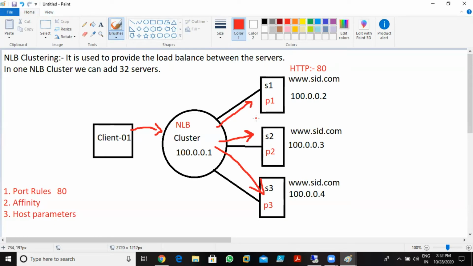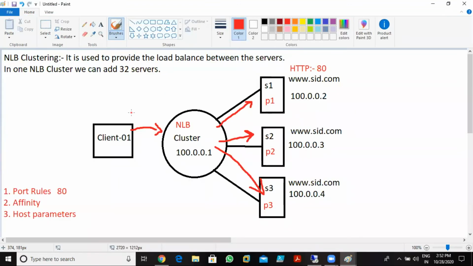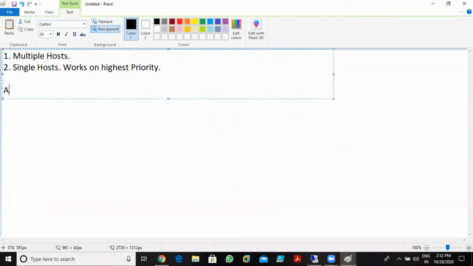Remember these things. Understood? Clear? So that's what we have with port rules. We need to define the port rules like this. By default we work on multiple host. Great. Now next we need to understand affinity.